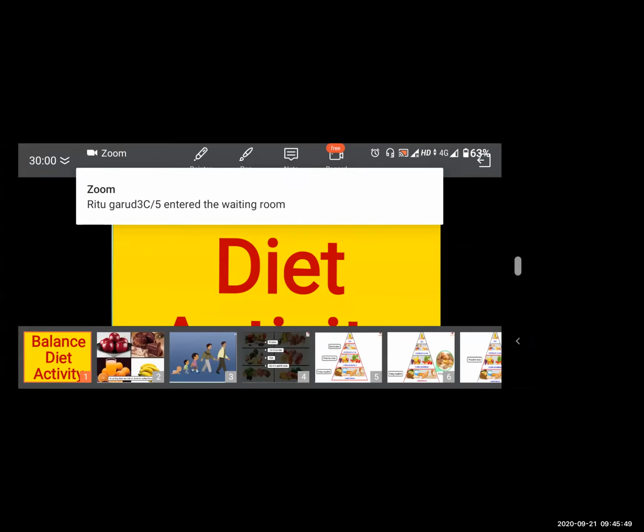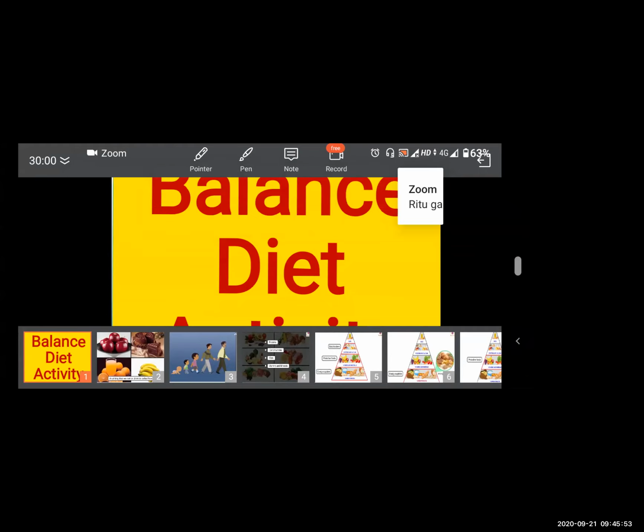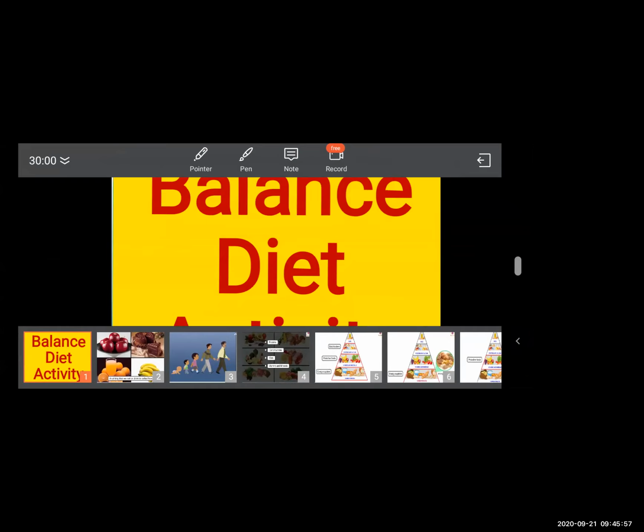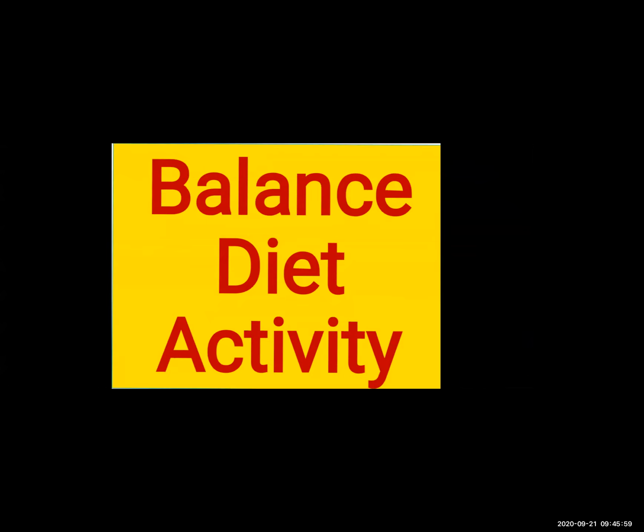Balanced diet. What is the balanced diet? We already learned that lesson, our need for food. All living things, different animals, different living things, need a different kind of food. So what is the balanced diet? Today we're going to do this activity. In that balanced diet, what exactly we have to do, what exactly we have to eat. Let me start our activity.